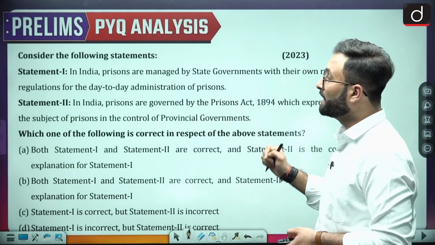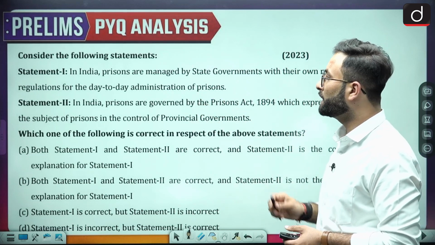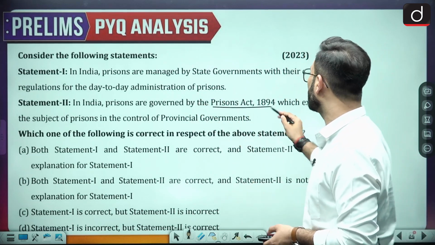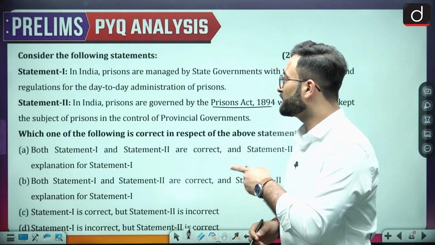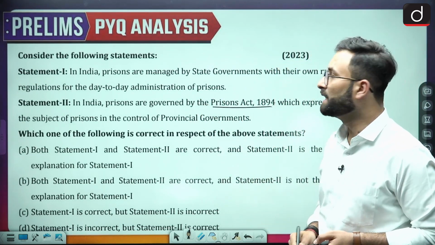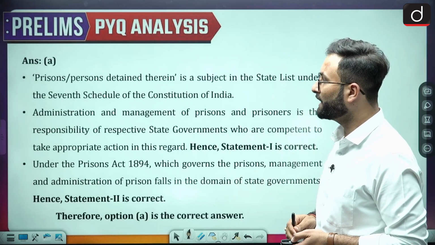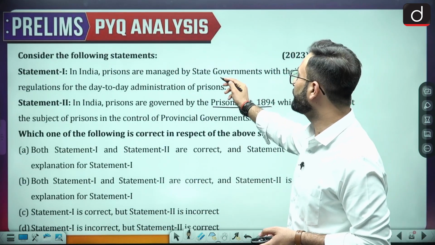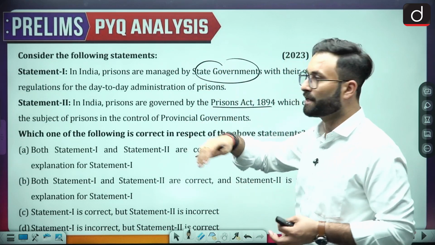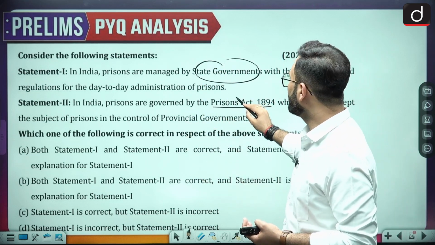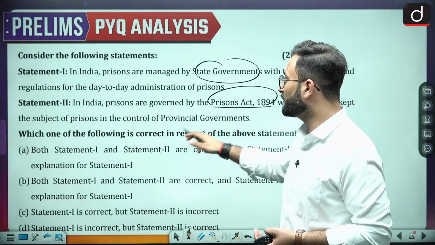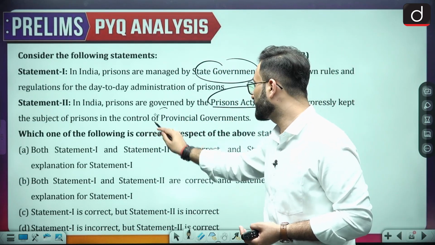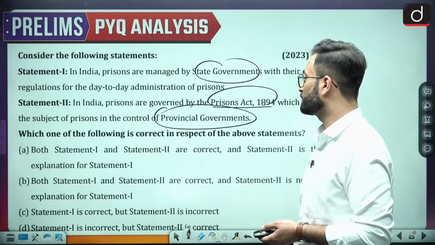Okay, so that is there. Coming to the next one, statement 2, in India, prisons are governed by the Prisons Act 1894, which expressly kept the subject of the prison in the control of the provincial governors. Okay, so here you can see both the statements are right. When we are talking about the state government having their own regulations, that is right. And why is that? Because in the Prisons Act of 1894, the prison as a subject was kept under the provincial governments.